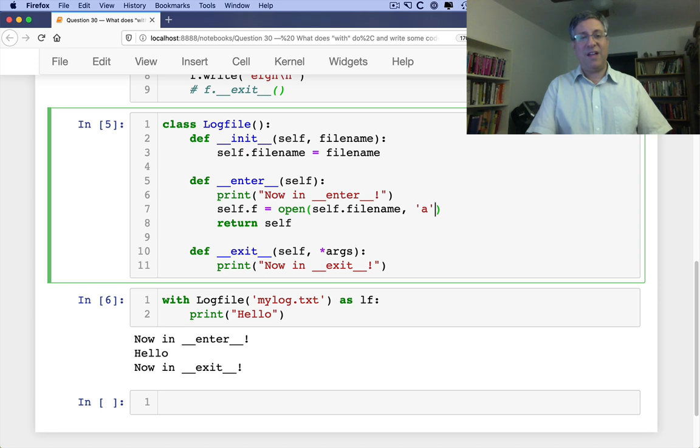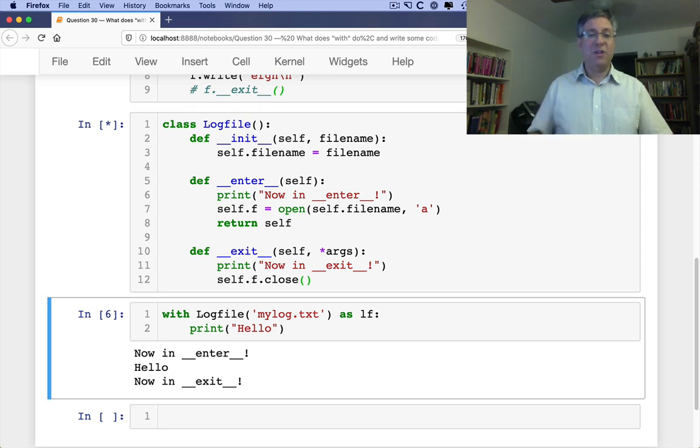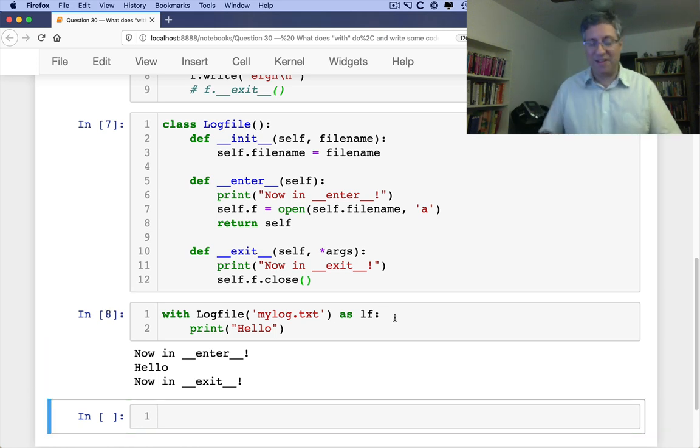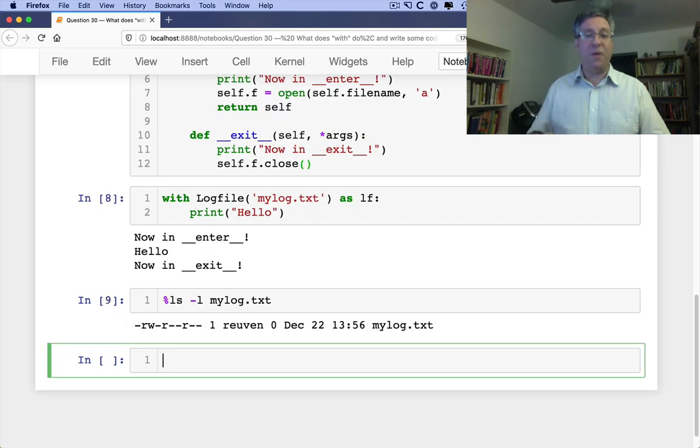Okay, and then what I can do here is say self.f.close. Well, that's not going to be so exciting, but you'll see what we can add to it in a moment. So now when I do this, sure enough, I get exactly the same response. Nothing too exciting there. And our file does exist. So I can do an ls -l of my log.txt. We'll see that it has at least been opened, right? Just a few moments ago it was opened, it's 0 in length.